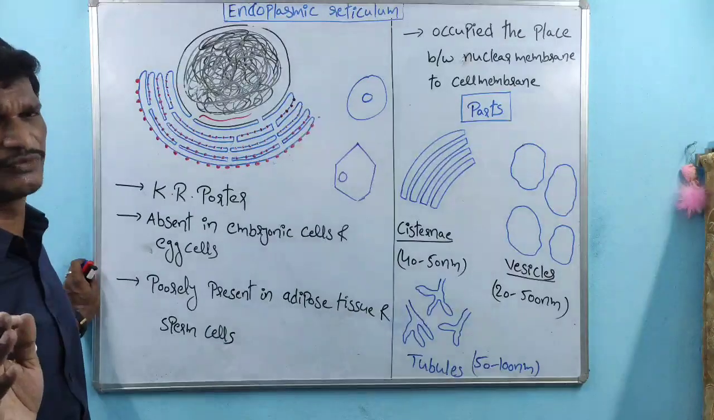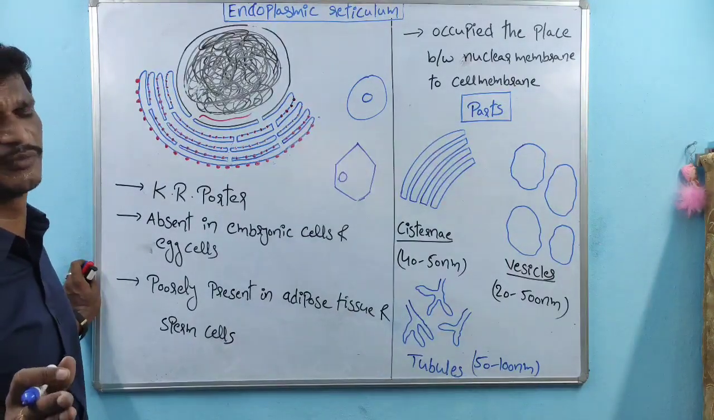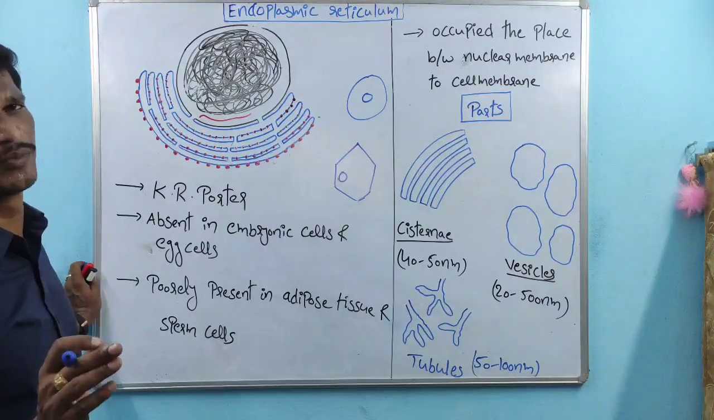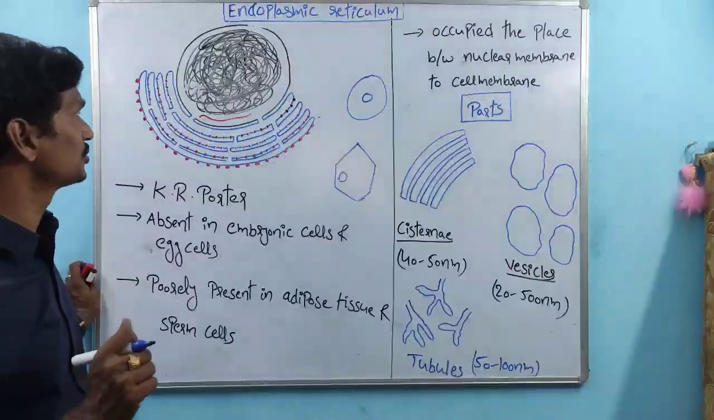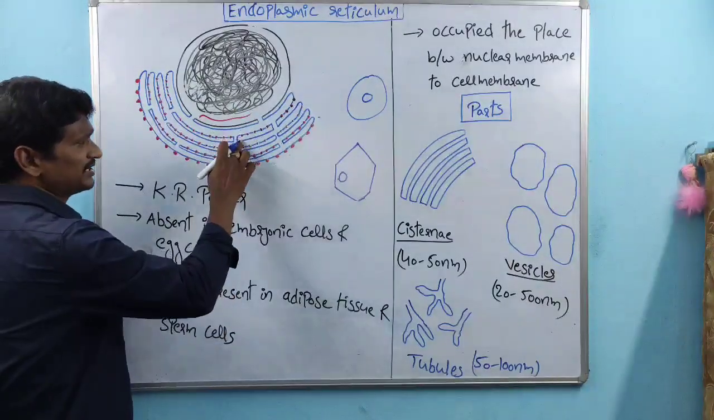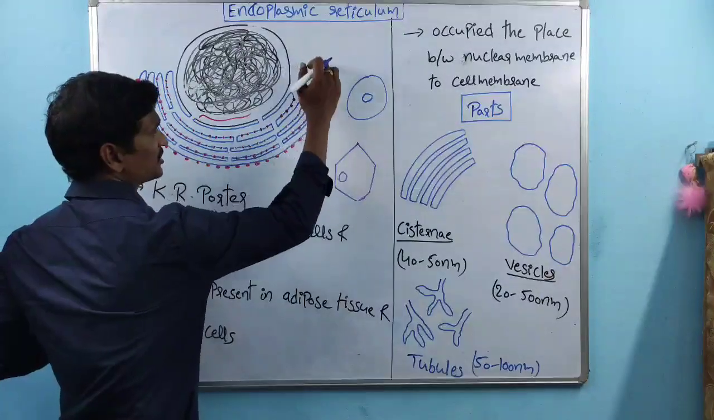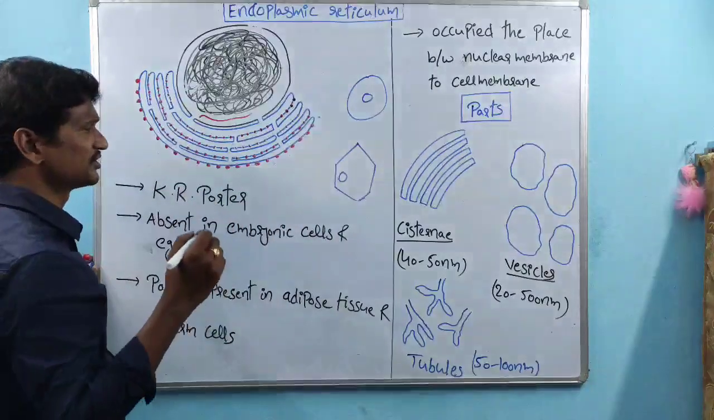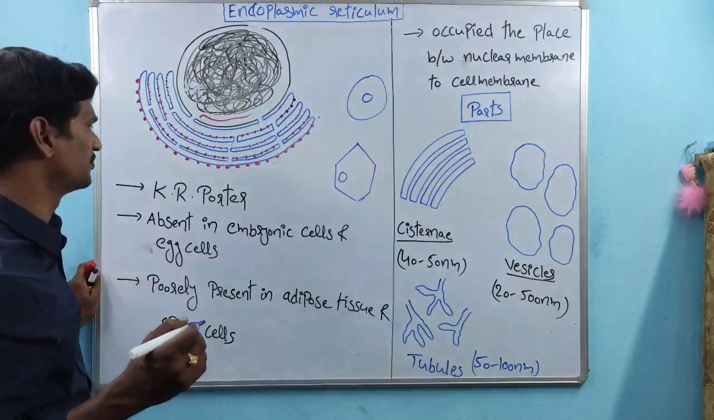Then what is the function of the endoplasmic reticulum? The rough endoplasmic reticulum is involved in the synthesis of proteins. The smooth endoplasmic reticulum is involved in the synthesis of lipids. So below the nucleus, the network-like structure is called the endoplasmic reticulum. These are two types, RER and SER. RER is involved in synthesis of proteins, SER is involved in synthesis of lipids.